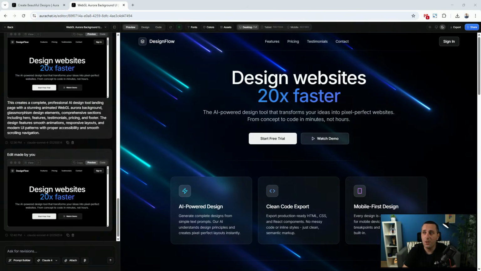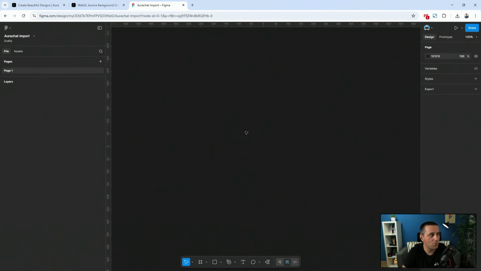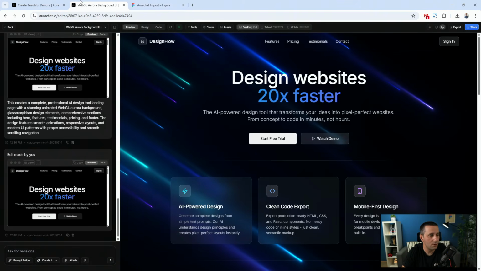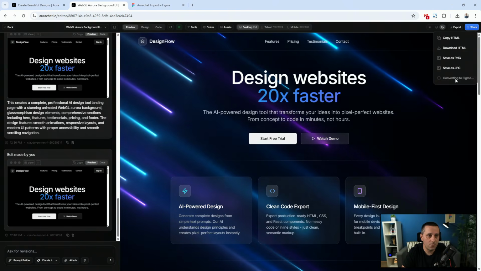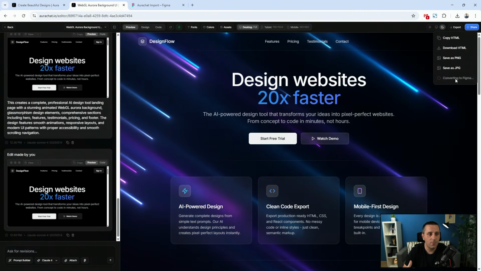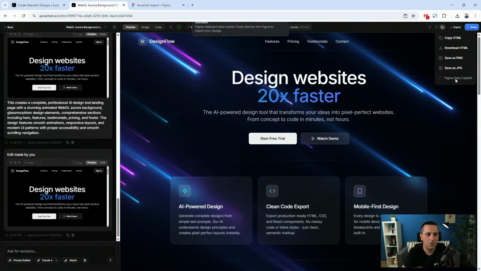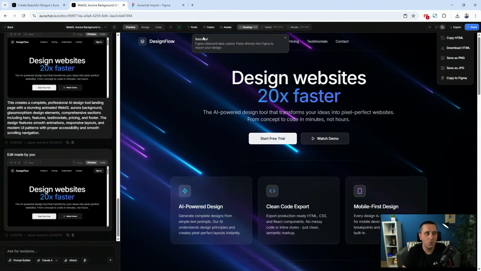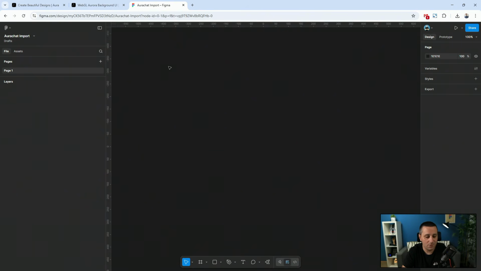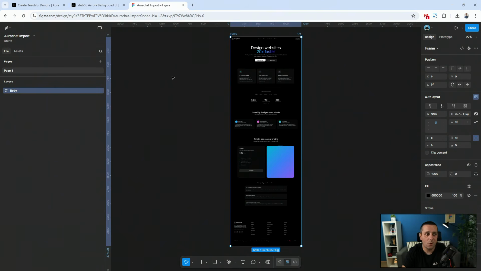And speaking about Figma, what I did is I created just a new Figma file. You can see I called it Aurachat import. So what I can do here is hit copy to Figma. It's going to convert this specifically to a Figma file. Previously it was done quite hacky, but now they managed to do it in a more natural way. So all you have to do is select this background of your Figma file, hit Ctrl or Command V to paste it, and there you go. There are going to be a lot of bugs inside of here, so they are squashing these bugs over time, and this is much better than it was previously.